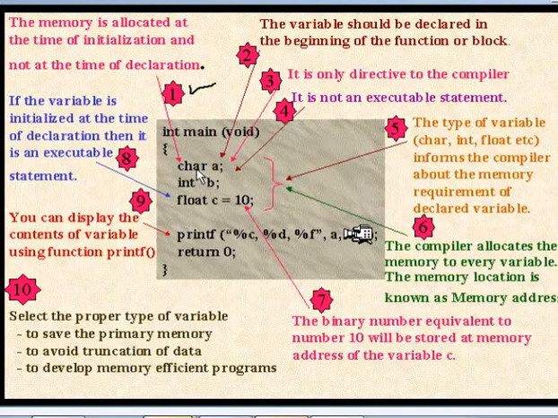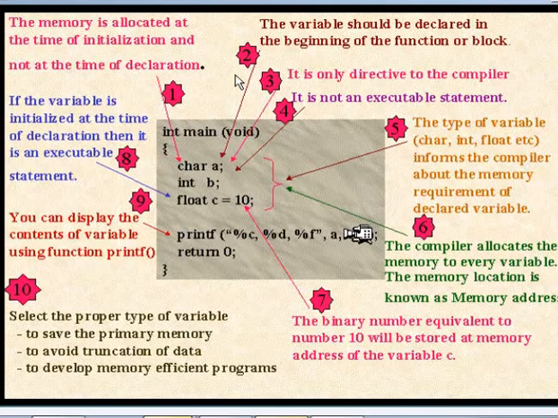Suppose your statement is character A is equal to 65. Then memory will be allocated. Clear? Now see point 2. The variable should be declared in the beginning of the function or block. It is very clear. We must declare the variable at the starting of the block. It is a must. In C++ we can declare the variable where we are using it. Okay?